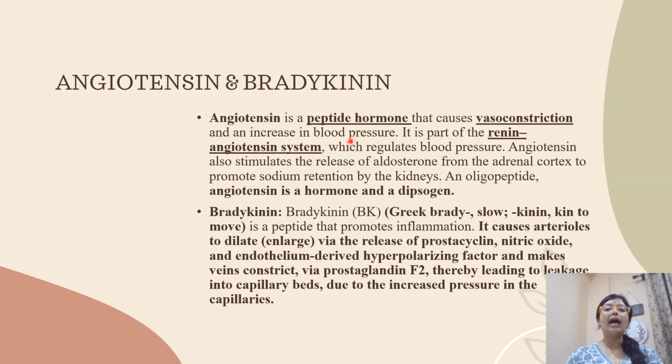First, coming to angiotensin autacoid. Angiotensin falls under the peptide hormones that cause vasoconstriction. As it causes vasoconstriction, it increases the blood pressure. It is a part of the renin-angiotensin system and it regulates the blood pressure. Angiotensin also stimulates the release of aldosterone.